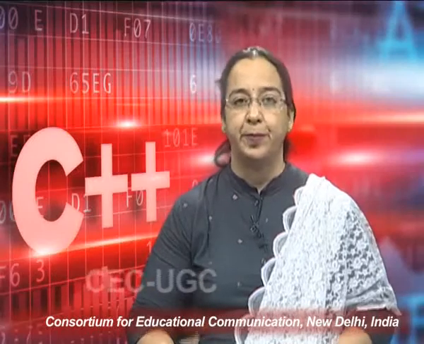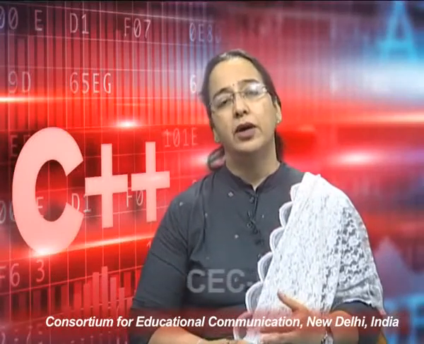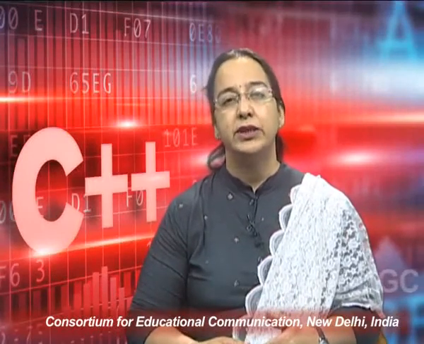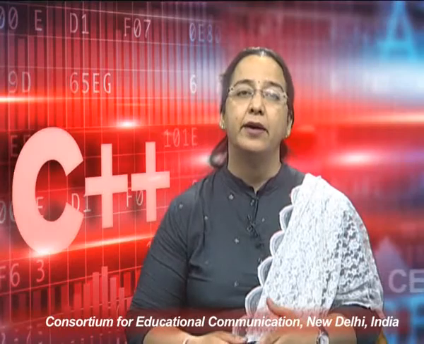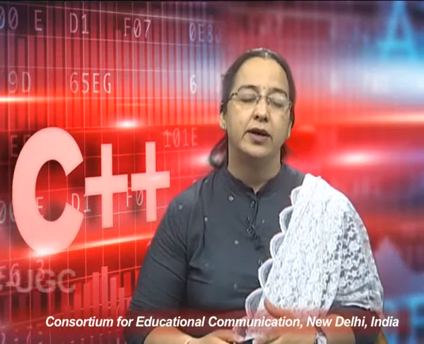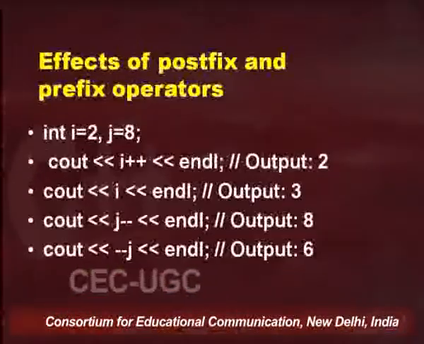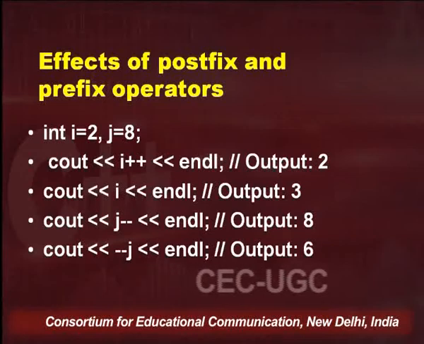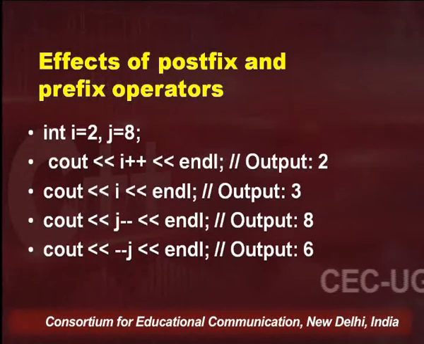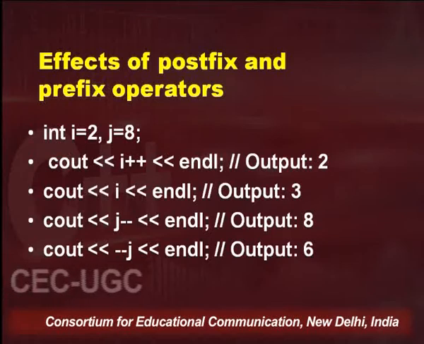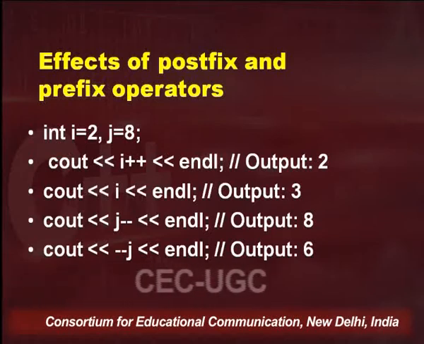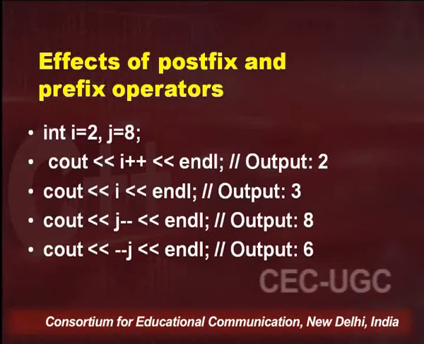Let us see how. Let us consider the effects of postfix and prefix operators. Consider two variables, i equal to 2 and j equal to 8. I have taken two simple examples, and then we have written cout i plus plus. Output is 2.